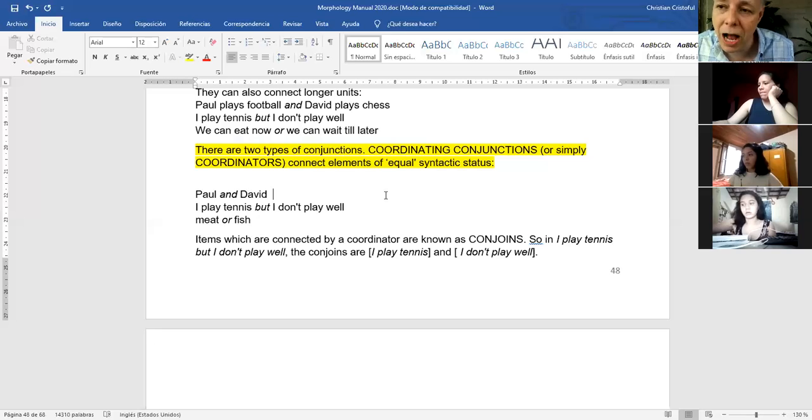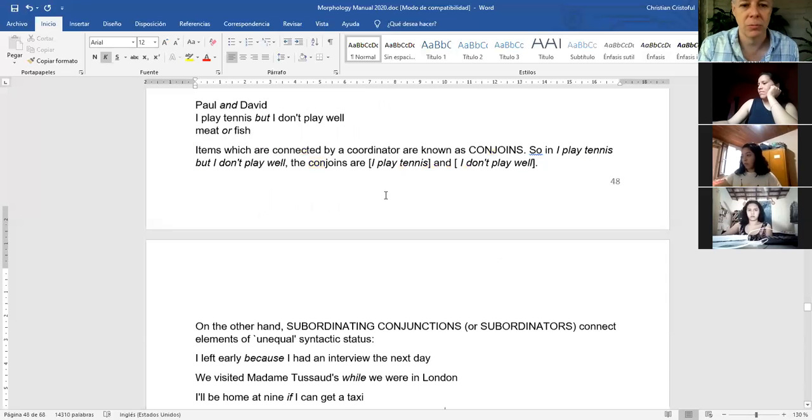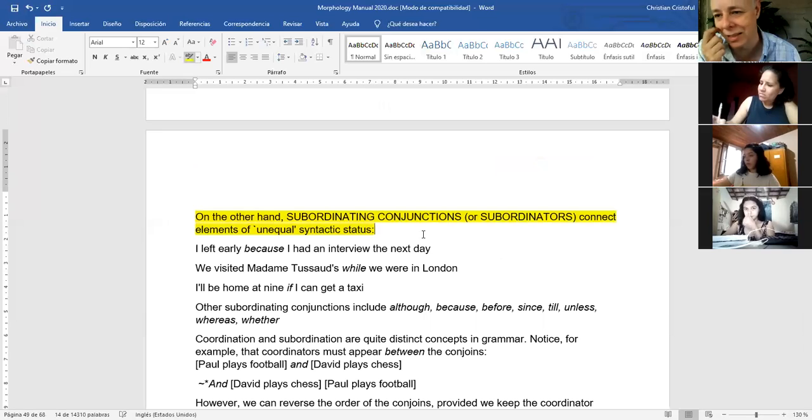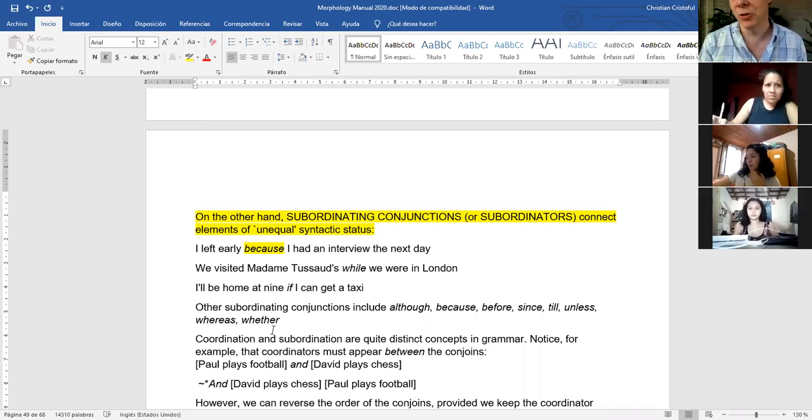Let's compare and contrast with subordinating conjunctions. On the other hand, subordinating conjunctions connect elements of unequal syntactic status. Unequal status. For example, I left early because I had an interview the next day. Because is the conjunction. It connects the two elements. One element is I left early. The other element is I had an interview the next day.